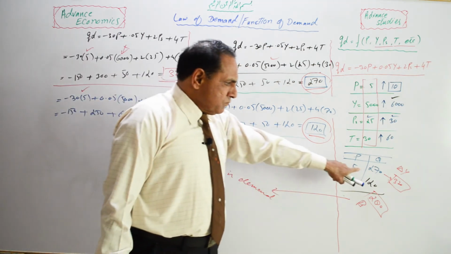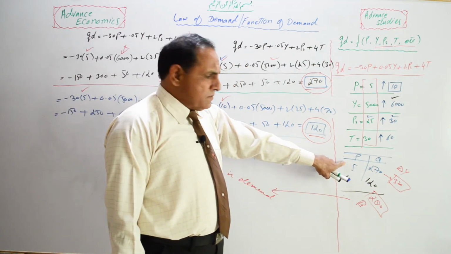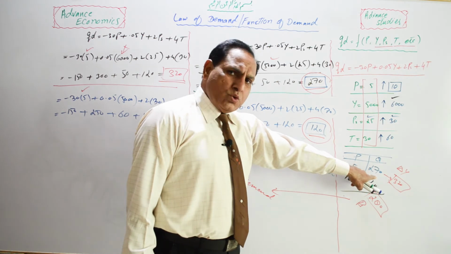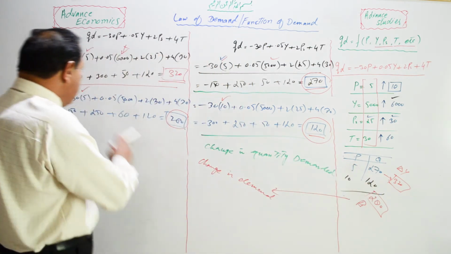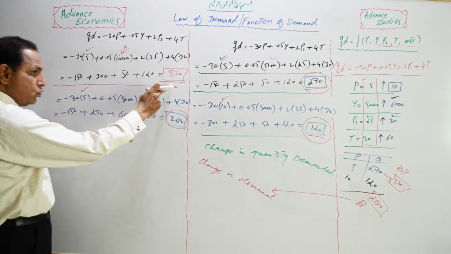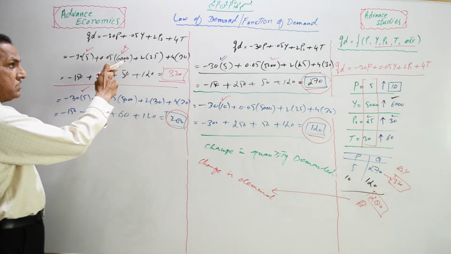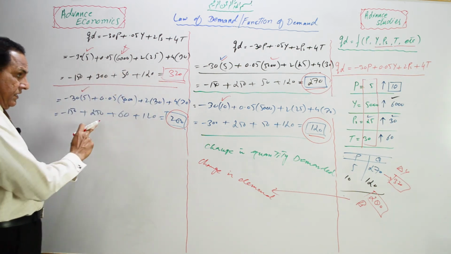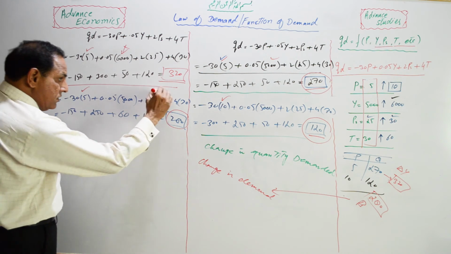We see that at 5 rupees, the quantity demanded is 270, but at the same price, quantity is going to increase because there is a change in the consumer's income. And here there is a change in the substitution goods.